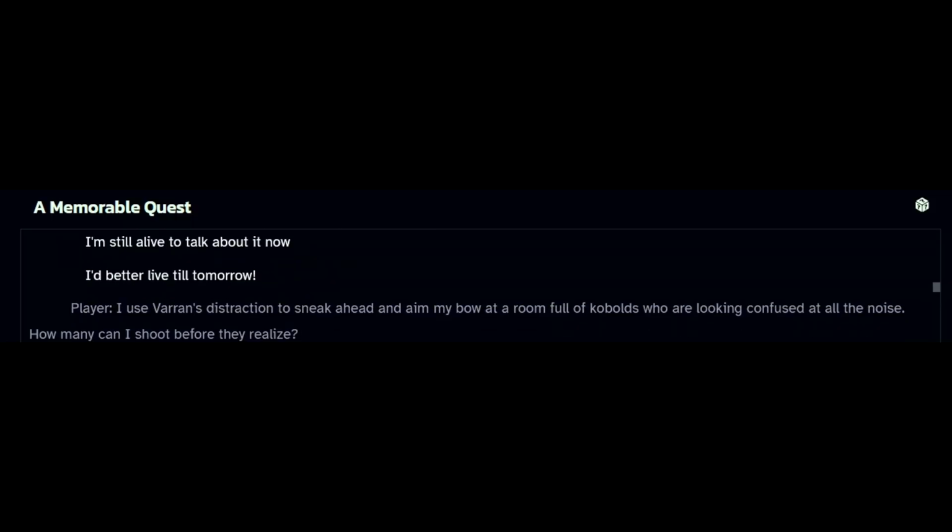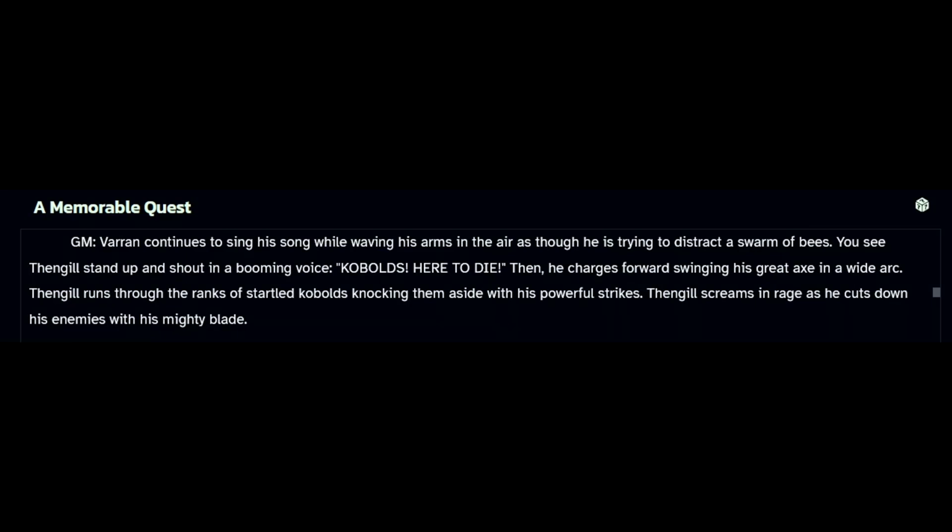And the GM goes ahead and actually describes Varen continuing to sing his song while waving his hands in the air as if he is trying to distract a swarm of bees. You see Thingol stand up and shout in a booming voice, "Kobolds here to die!" Then he charges forward, swinging his great axe in a wide arc.